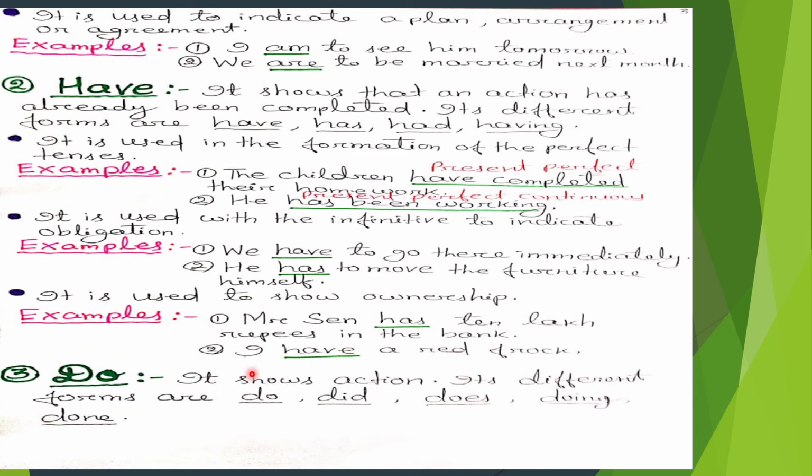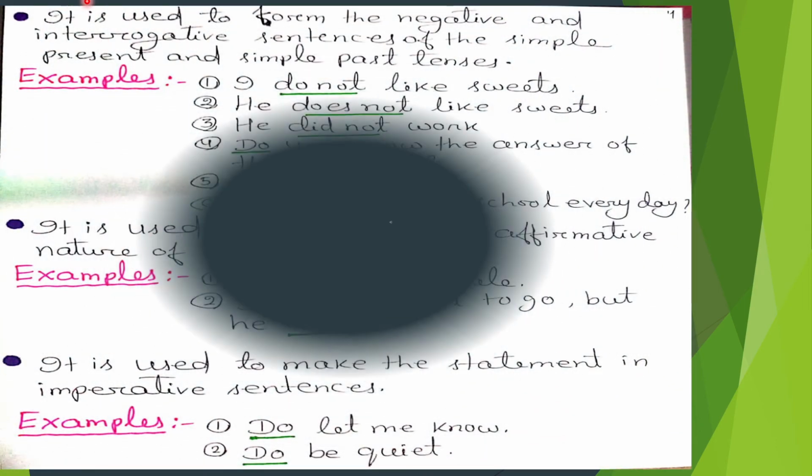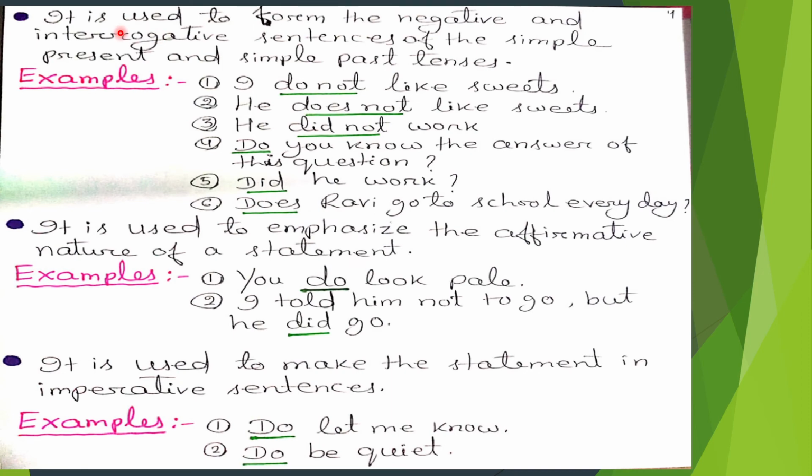Now we will discuss do. It shows action. Its different forms are do, did, does, doing, done. It is used to form the negative and interrogative sentences of the simple present tense and simple past tense.